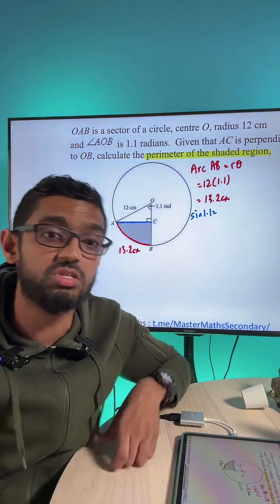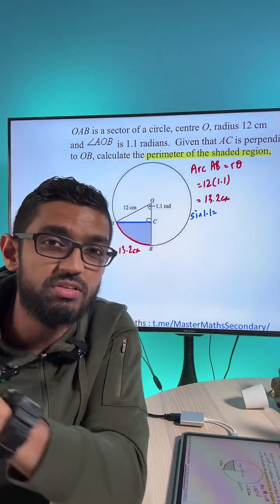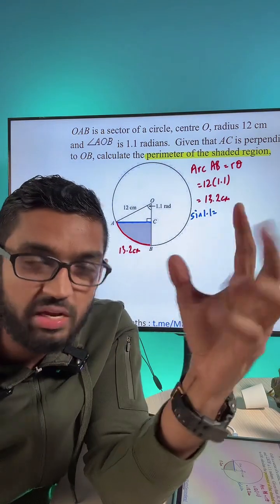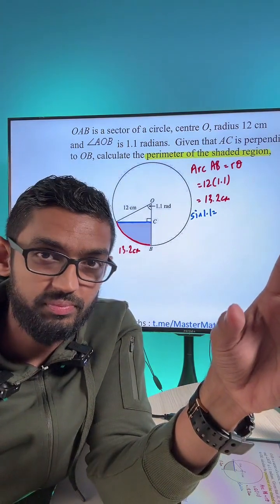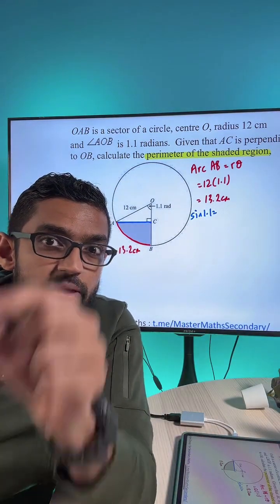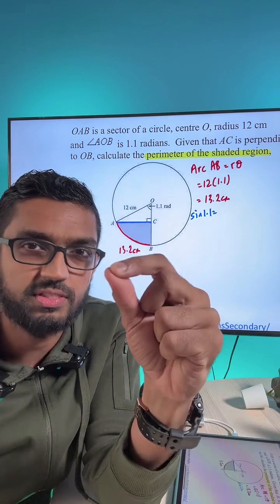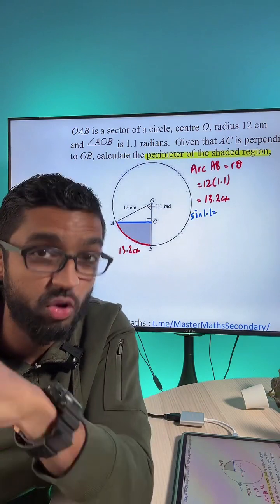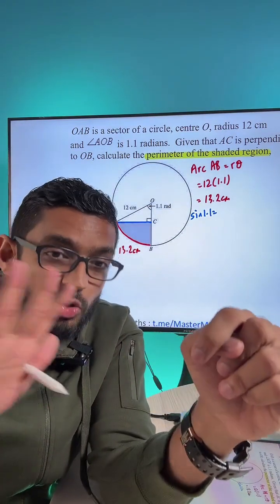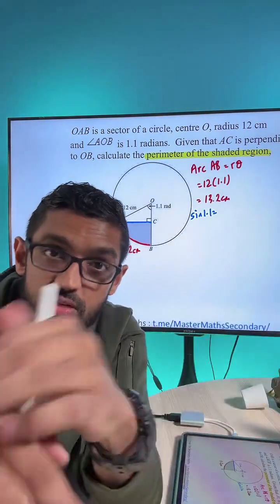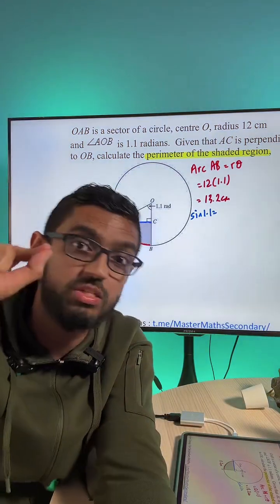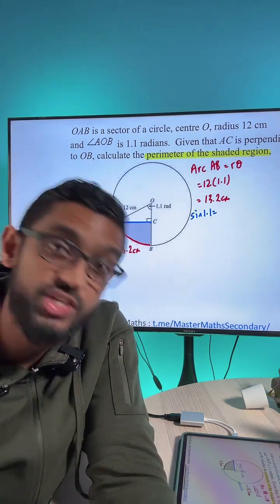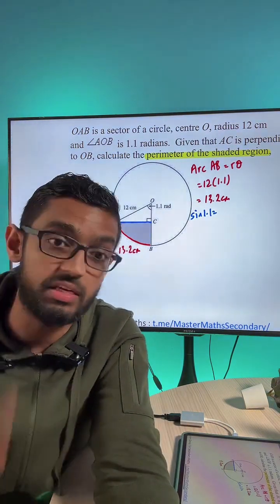Change the degree mode to radian because, guys, I've had a student before. He's a fantastic student, let me tell you, from one of the top boys' schools, and every time he's scoring so well, 90 and more. But in prelims, he fumbled. Why? Radian mode question. He forgot to change, and he lost quite a number of marks there. So don't let this happen to you. If you see a radian question, ensure at the top of the calculator you change the mode. And once you're done, you change it back to degrees. By default, your calculator should be in degree mode.